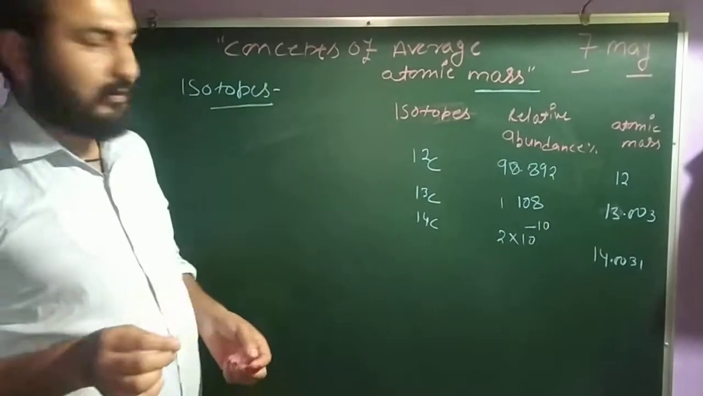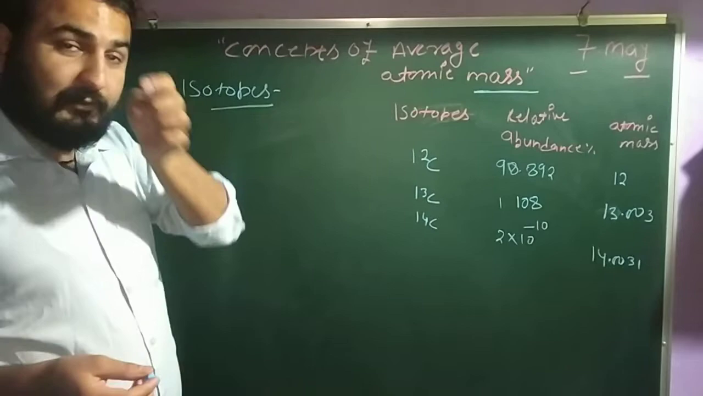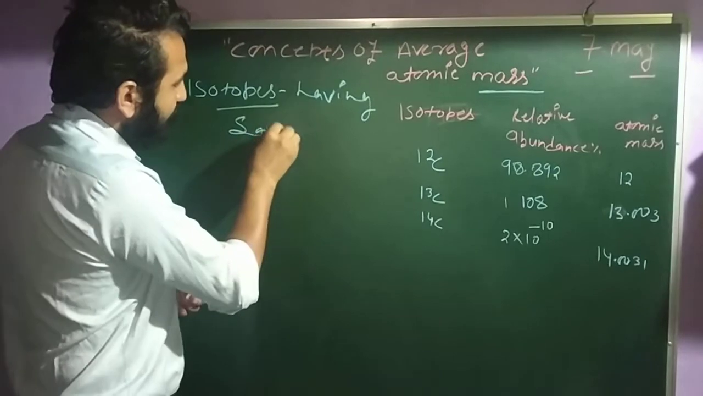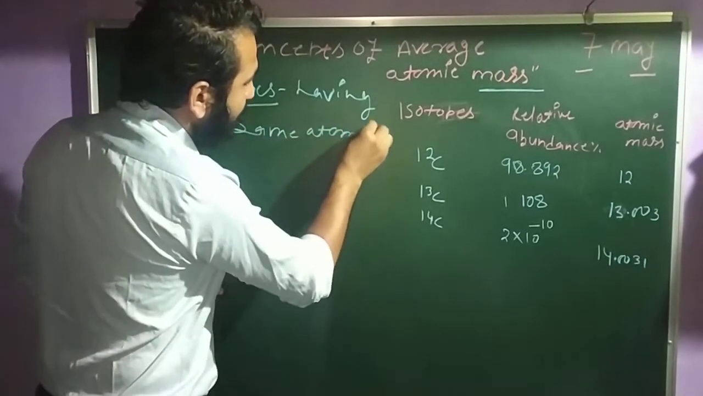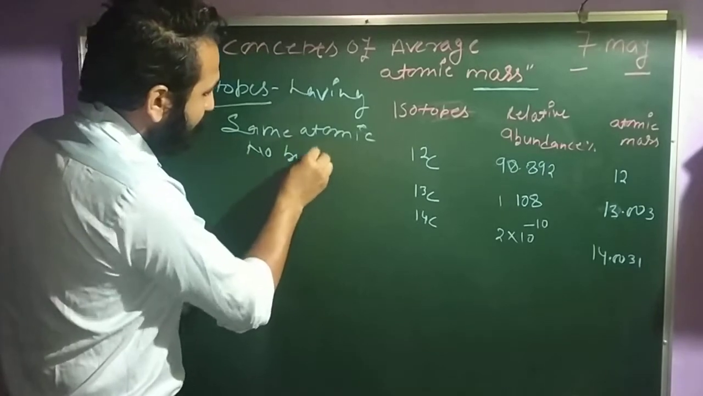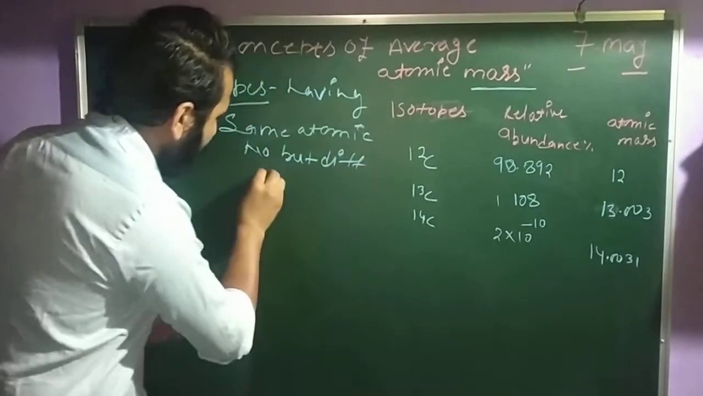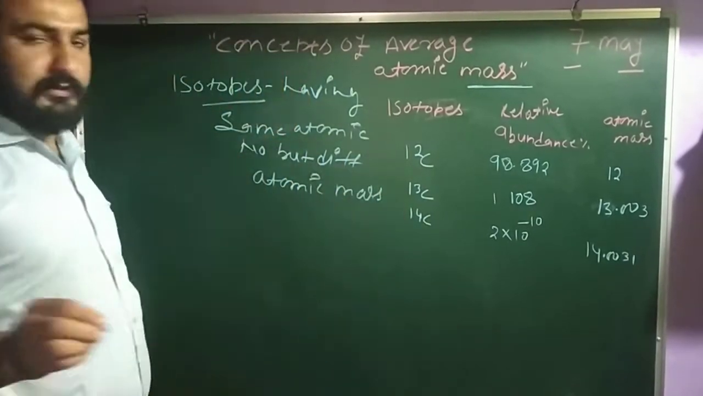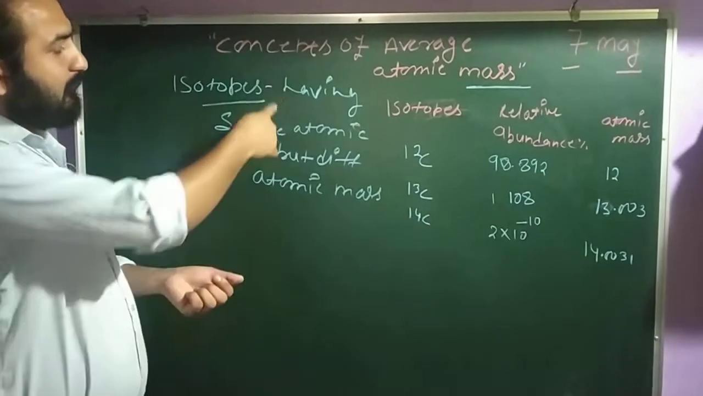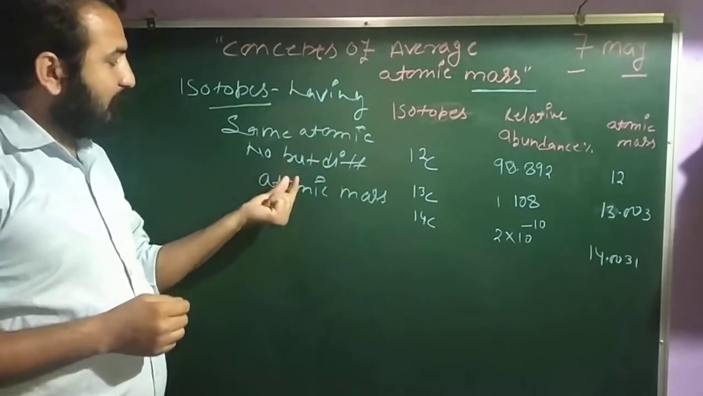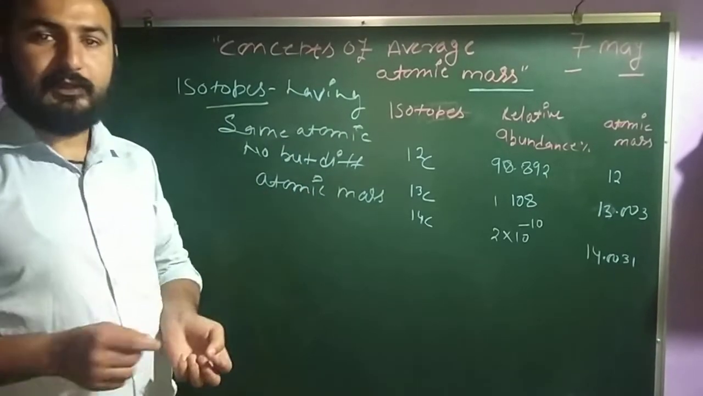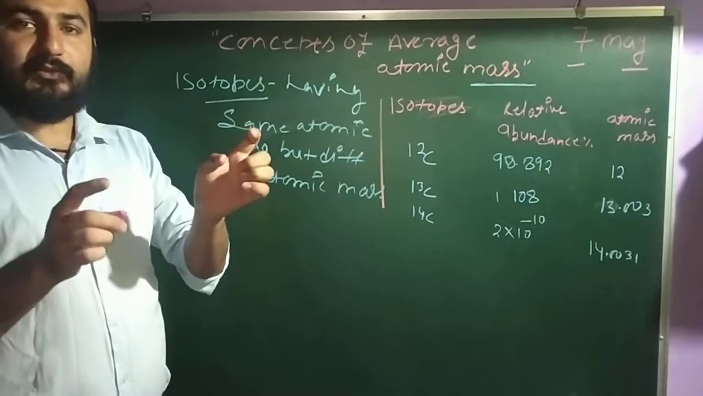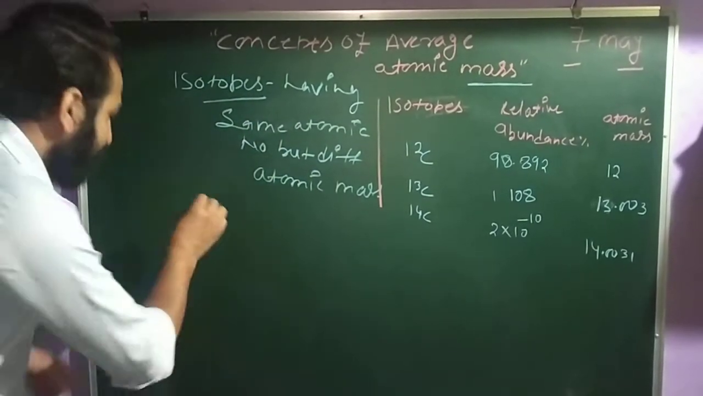We all know about isotopes. Isotopes, that means simply we define, having the same atomic number but different atomic mass. Clear? So isotopes means the elements having the same atomic number but different atomic masses. So first of all, we understand the standard symbol of any atom.